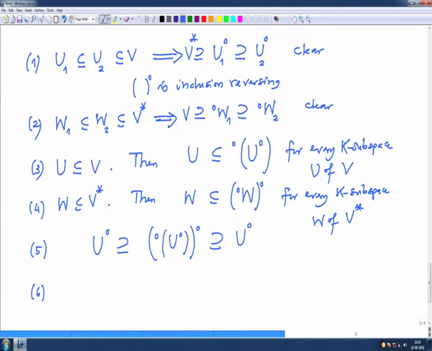So, 6 is not immediate. The only thing to note is this, but that is immediate because you apply 4. If you apply 4 to U right circle here, so this is by applying 4 to W equal to this, and noting that this left circle is also inclusion reversing. To this I apply left circle.